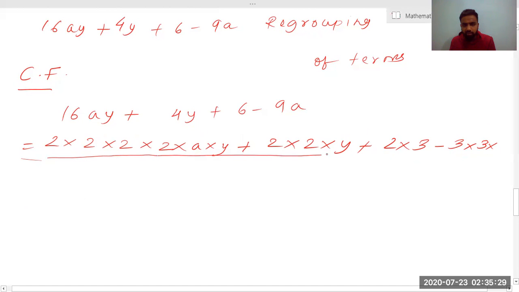Suppose this term is of my interest and this term is of my interest, and these two terms are also of my interest. What was there in this term was a. Okay, so I have grouped this term. This is my group 1 and this is my group 2.